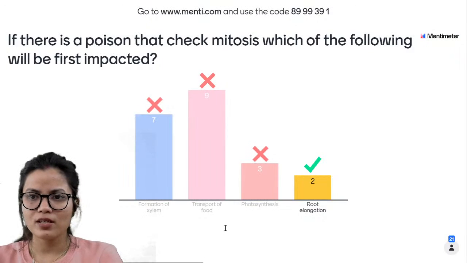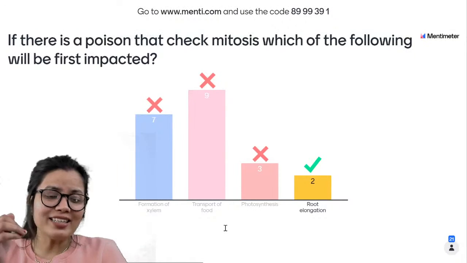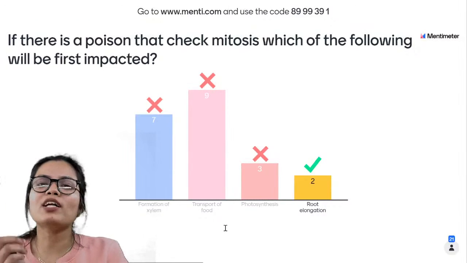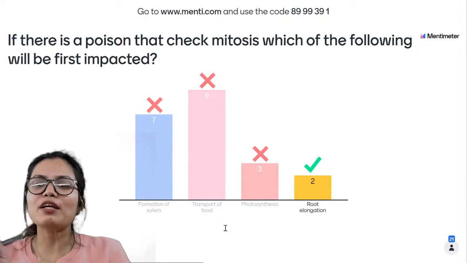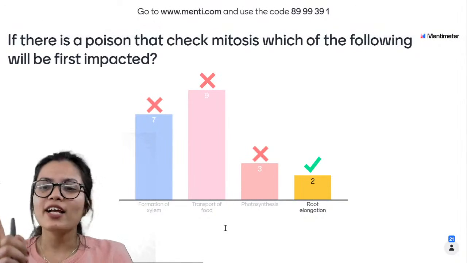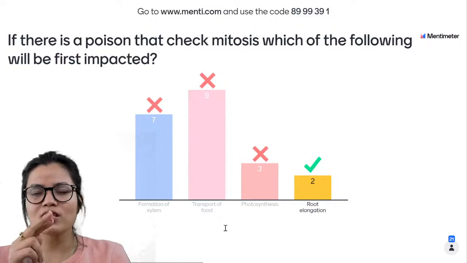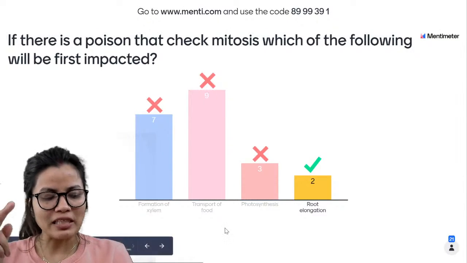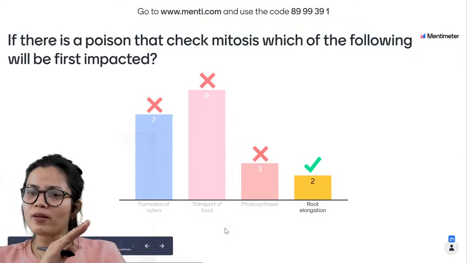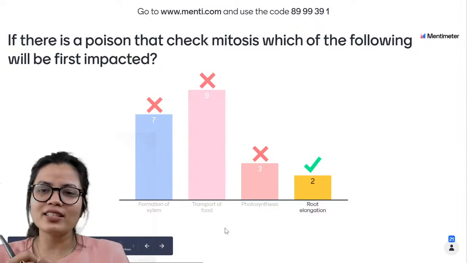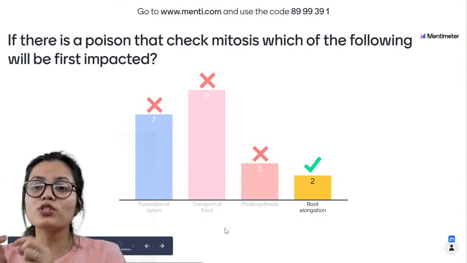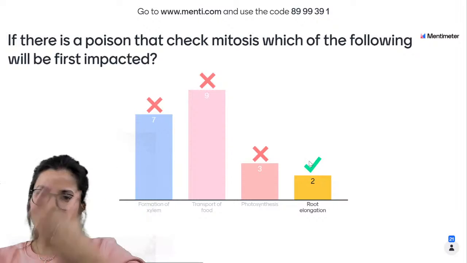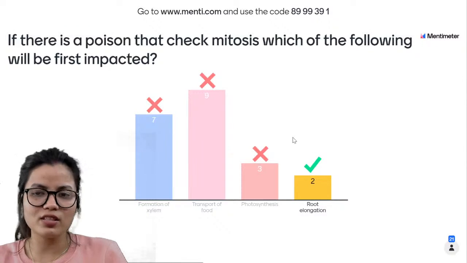Okay. 2 of you have marked correctly, dear. It checked mitosis. मतलब बच्चा उसने mitosis को रोक दिया. Mitosis को रोक दिया, which means cell division रोक दिया. If there is no cell division, which means there will be no root elongation. The meristematic tissue will not divide, and there will be no increase in the height of the plant. So dear, mitosis is a type of cell division, which is responsible for the growth. So if there is no mitosis, there will be no growth. So the correct answer is the option 2.